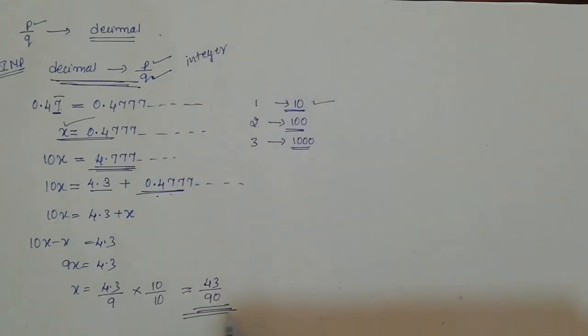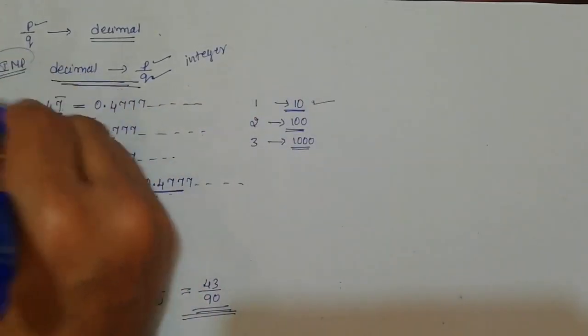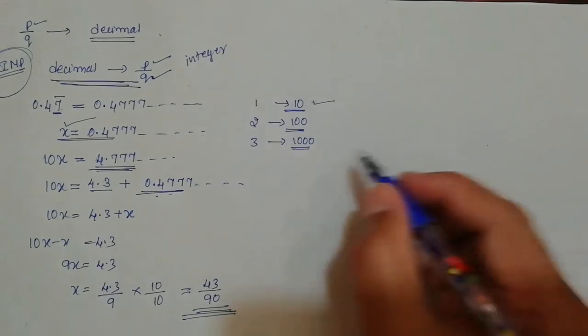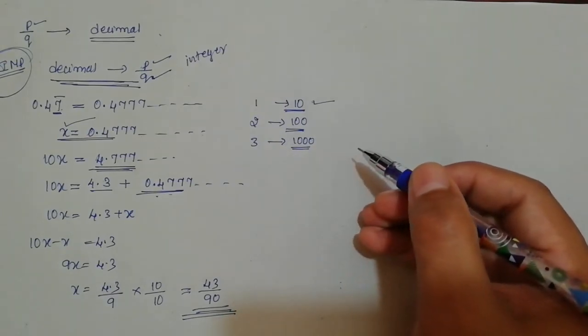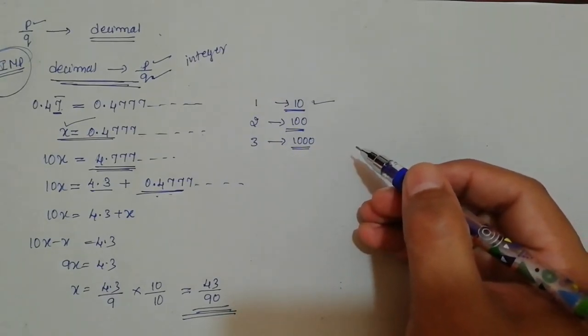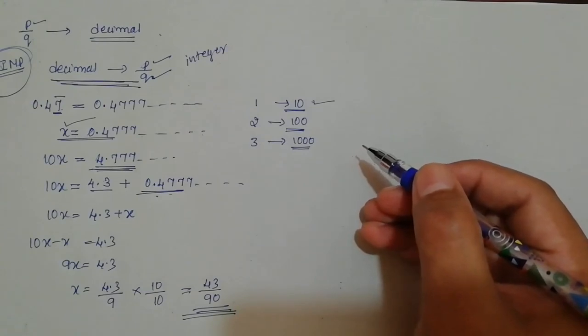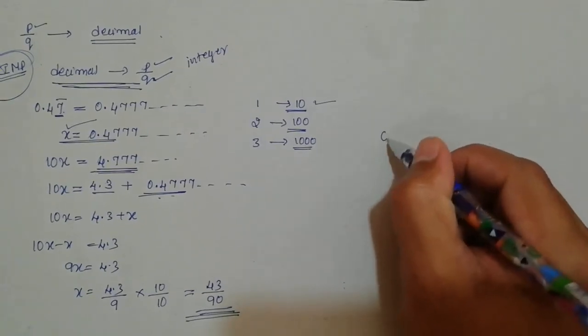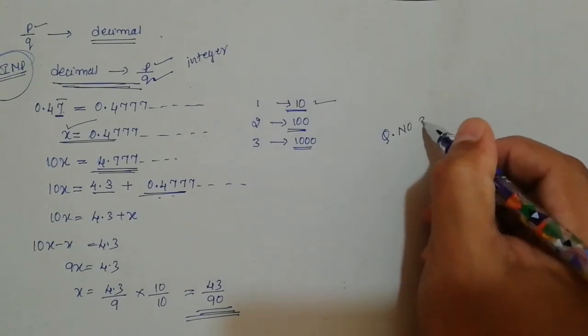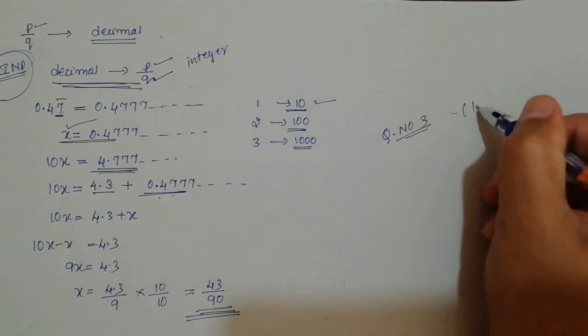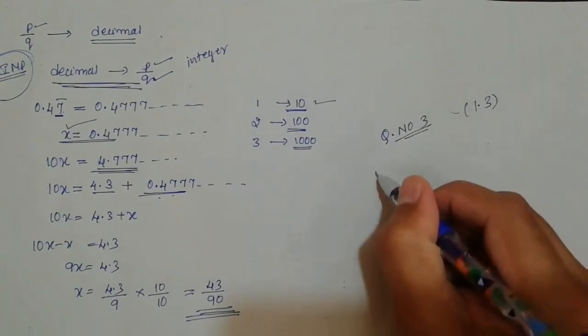Okay, so just remember, this is a very important type of question, and from this type you will definitely get one question in the next upcoming test. Look at question number 3 of exercise 1.3, and also some example questions.